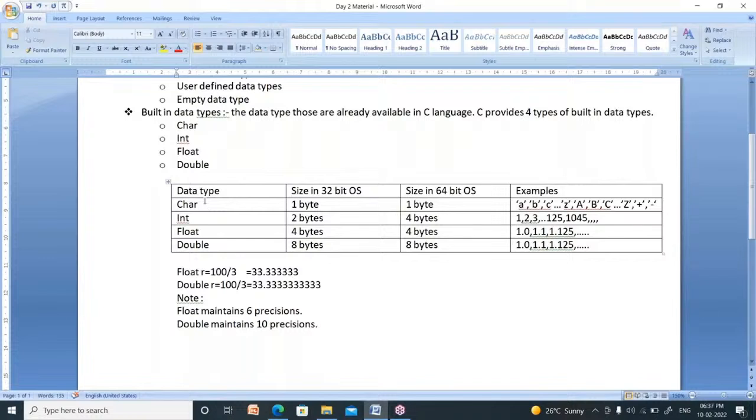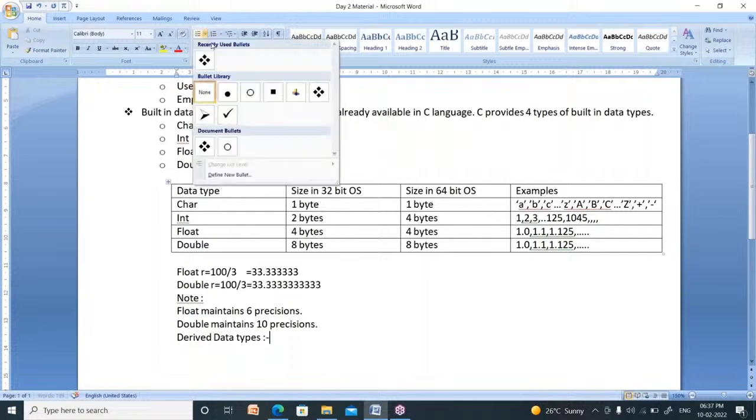Now these 4 are the built-in data types. What are those? These 4 are the built-in data types. What about the second kind of data type? That is known as derived data types. What is that? Derived data types. Now what is a derived data type?